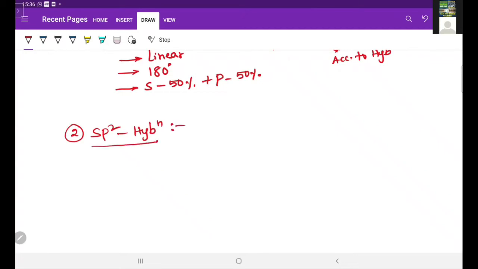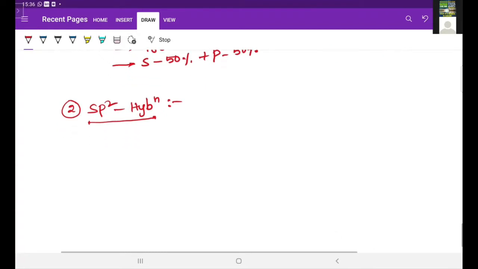sp2 hybridization. So how can we define this? sp2 hybridization means the intermixing of one s orbital and 2 p orbitals to give 3 new hybrid orbitals of equal energy and shape, called sp2 hybridization. So in total, one s orbital and 2 p orbitals are undergoing the intermixing process. How they intermix, now we'll see here.